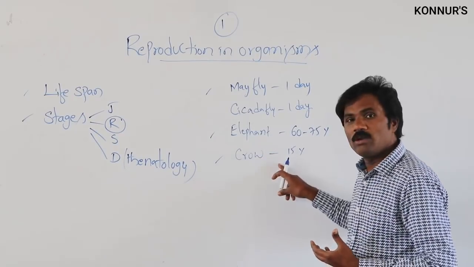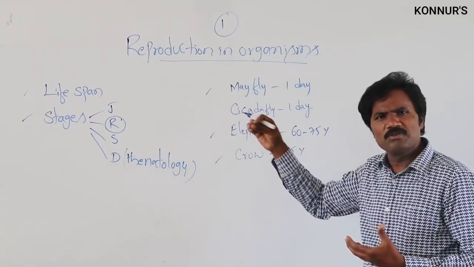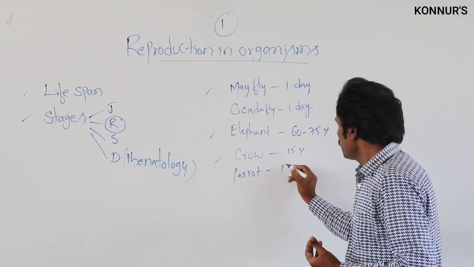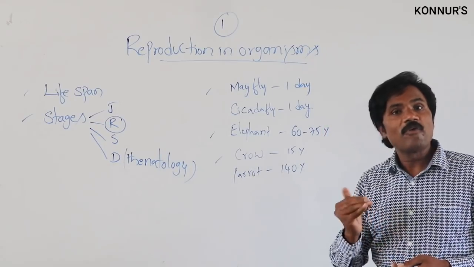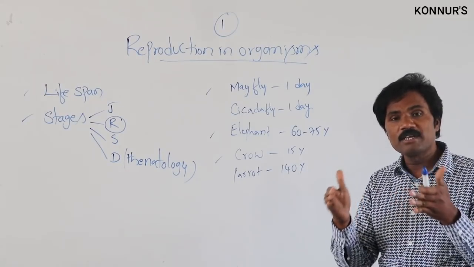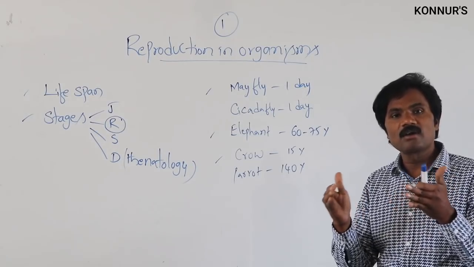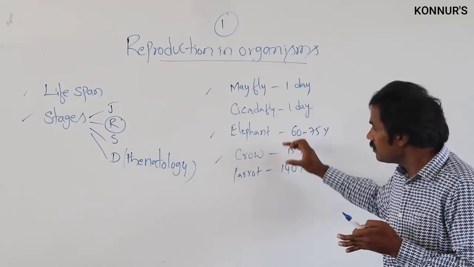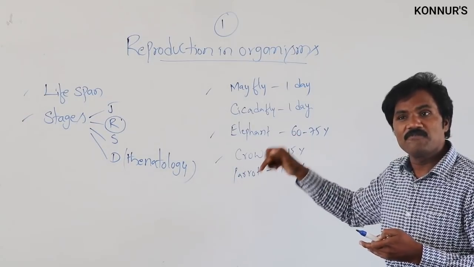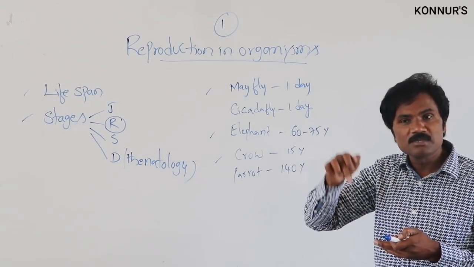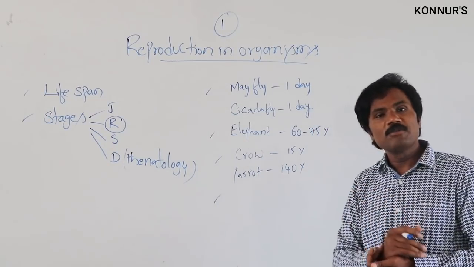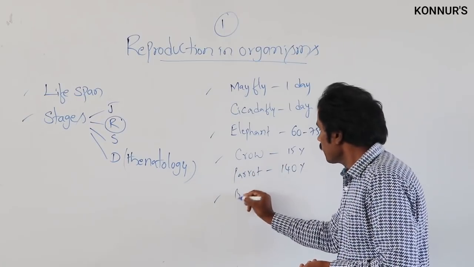For example, a crow lives 15 years. A parrot also resembles the crow more, but its lifespan is 140 years, though they look very similar. So the size of the organism is not at all considered in lifespan. It is very important. Whenever organisms are very closely related, such types of questions are likely to be asked, so you must concentrate on these aspects. Then, apart from this, there is the butterfly.